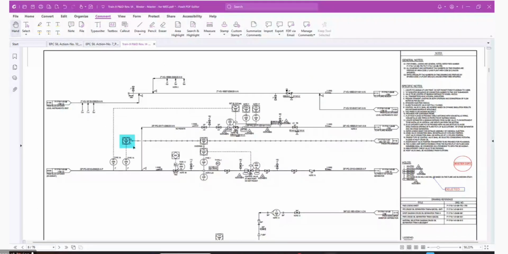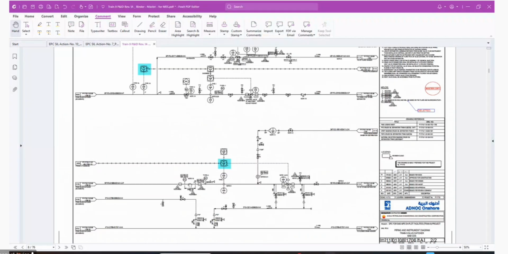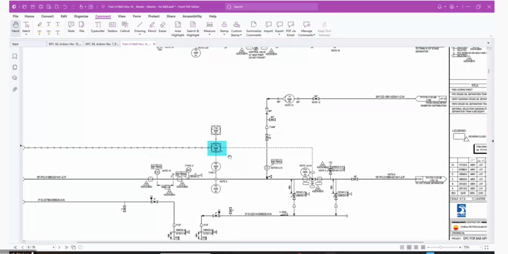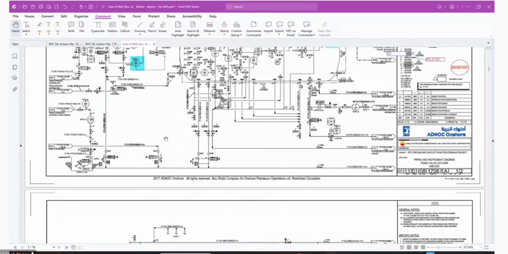Yeah. And flow alarm. And the flow alarm here, low flow alarm. Yeah. So we covered everything.